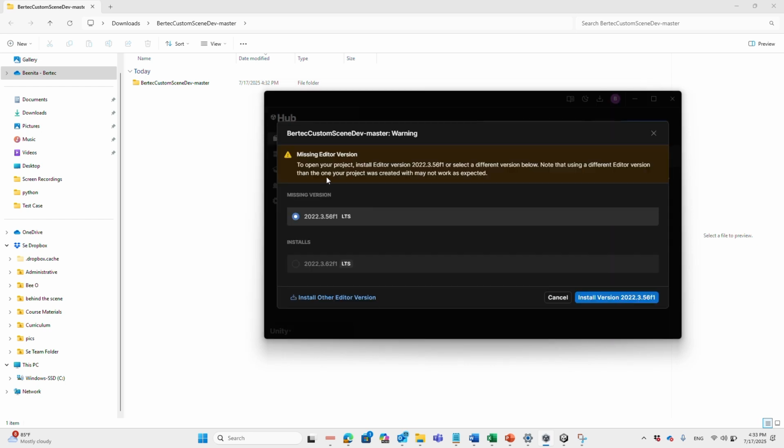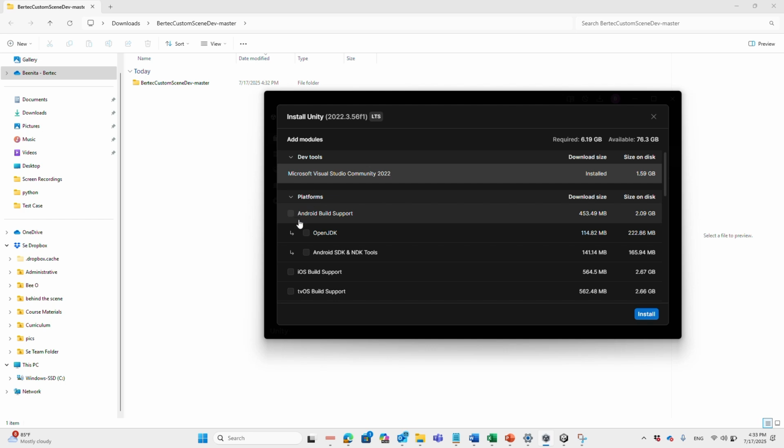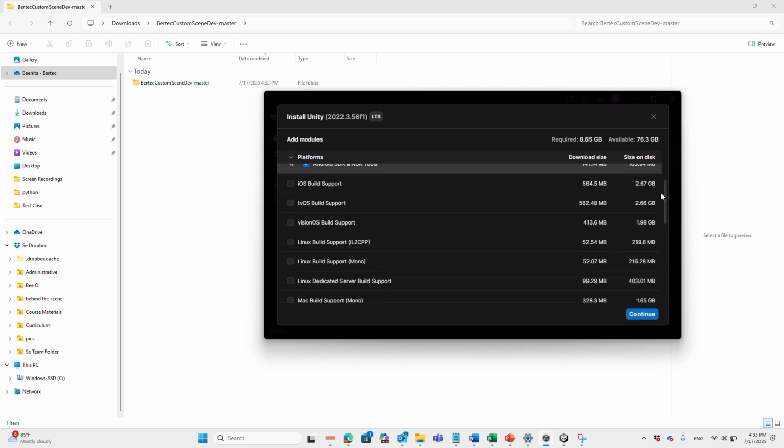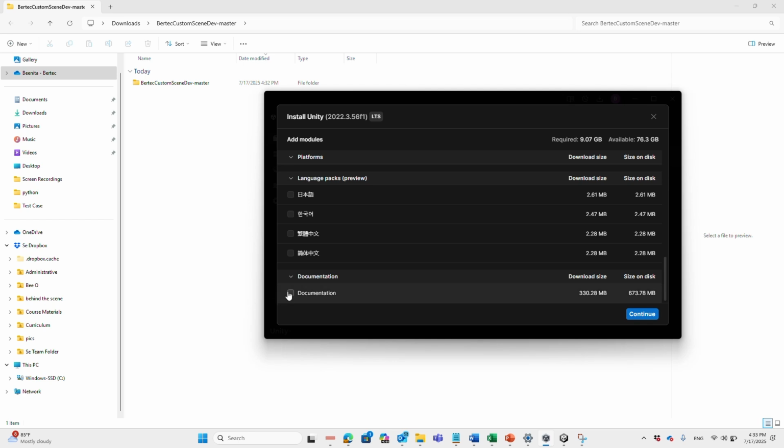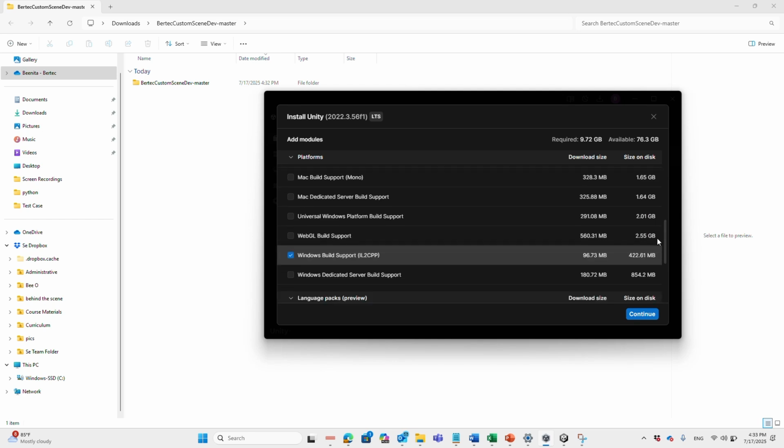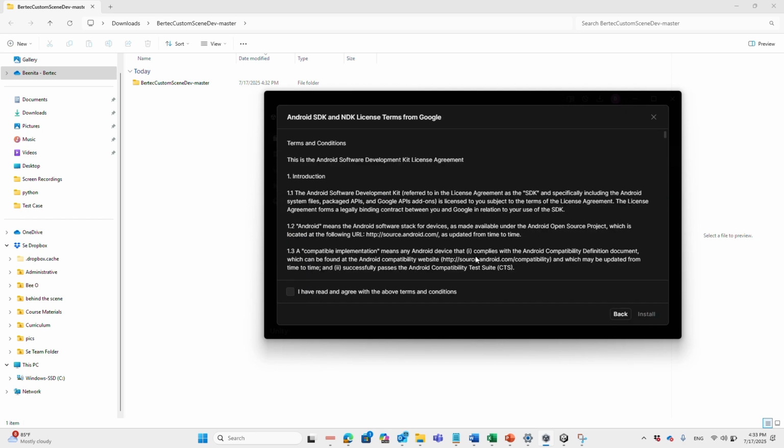If the editor version is missing, this page will open. Select the missing version and install it. In the next page, ensure to select Android build support, Windows build support, and documentation. After that, click on the Continue button. Finally, put a check on the Terms and Condition box and click on the Install button.